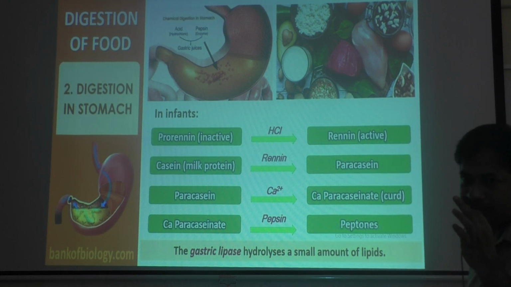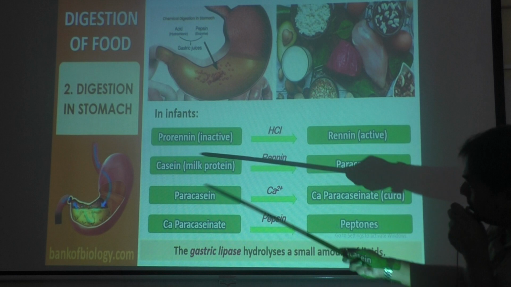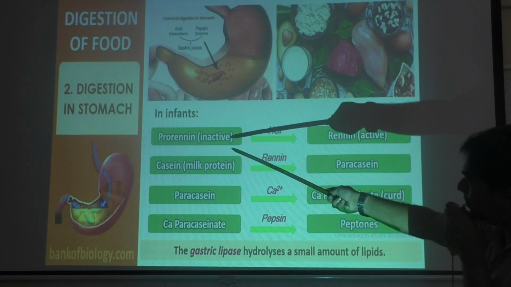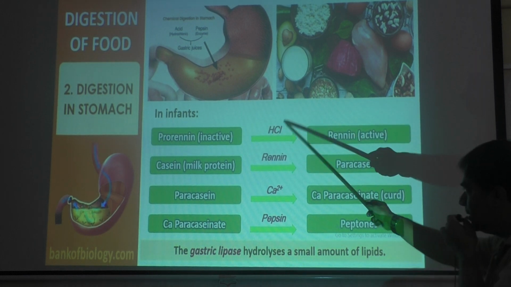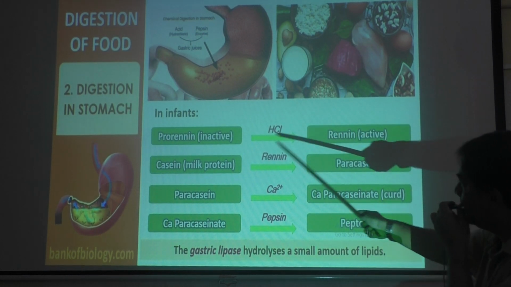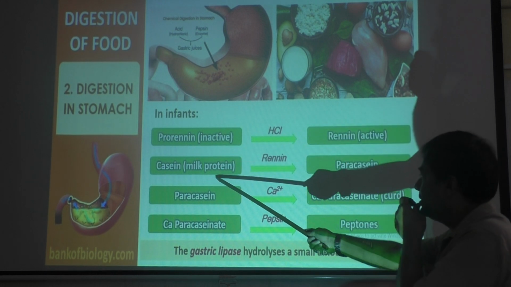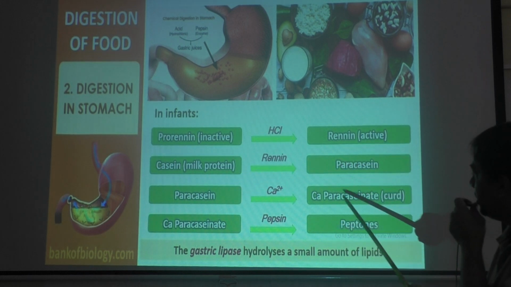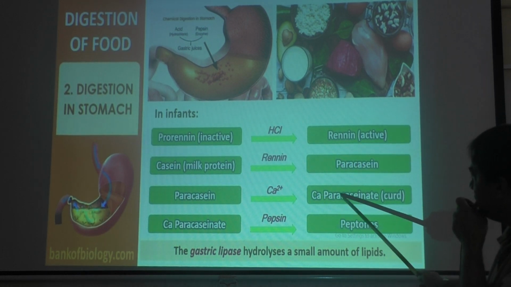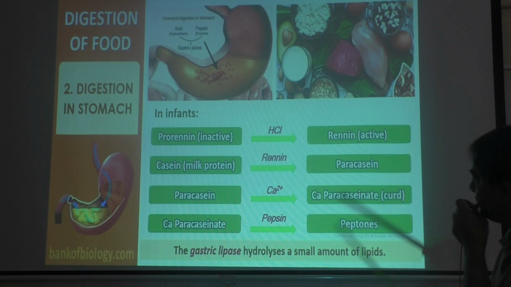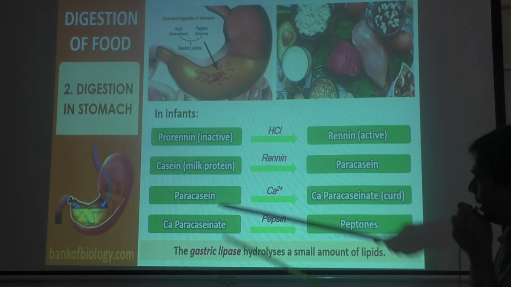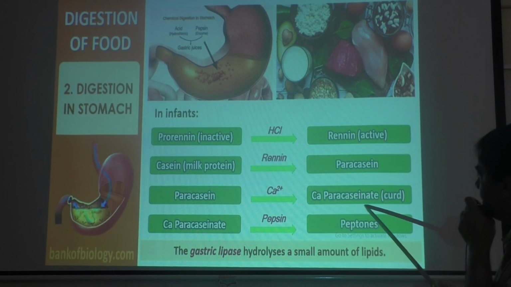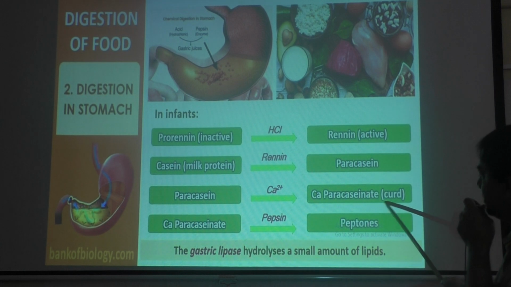This is in children, remember, not in adults. So first, inactive prorenin is converted to active renin by HCl. Then the same renin converts casein, that is milk protein, into paracasein. Then paracasein will be converted to calcium paracaseinate, that is curd.